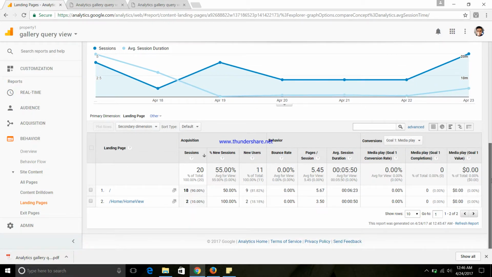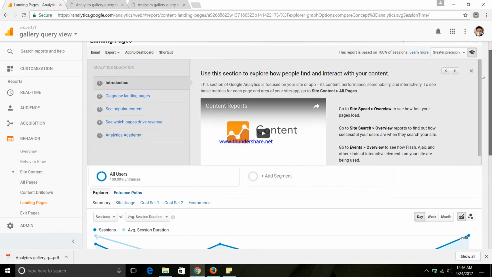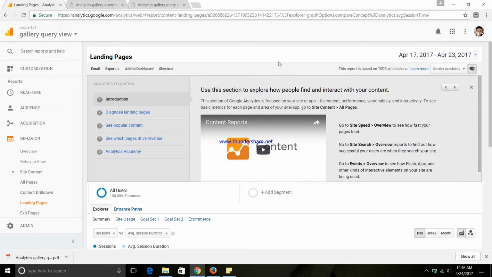Now, mostly we observed that the home page or the home view page were the landing pages, where on the home page we had 18 sessions, out of which 50%, that is 9 of them, were new sessions, whereas the other 9 were old. And on the home view page, we get to see that there were 2 sessions, and all of them were by new users. And this can again be taken into a report by using export and then PDF.